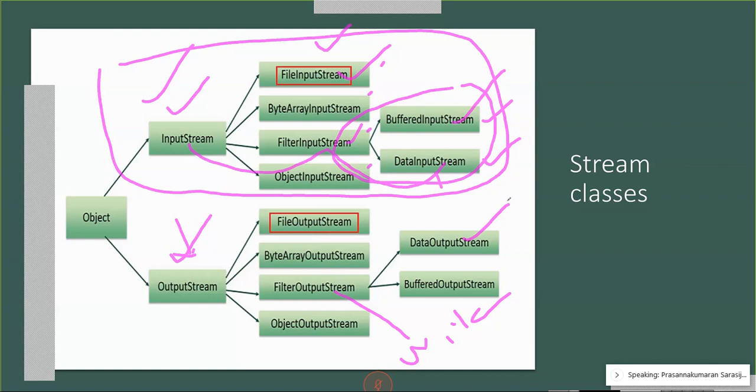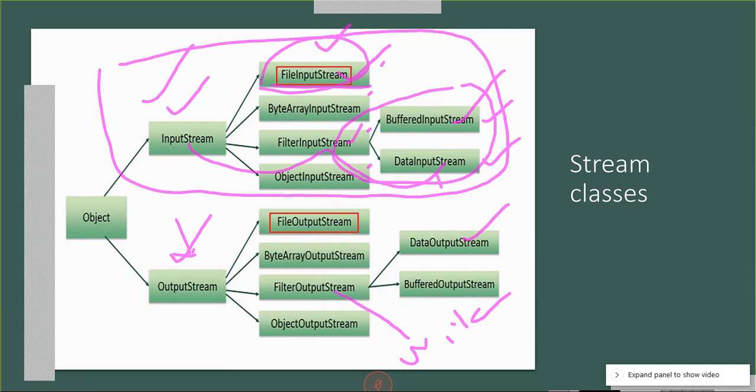So for instance, this class file input stream. Inside the class, another method is there called file input stream that will take some file name as parameter. We will see one example. I will talk to you more then.